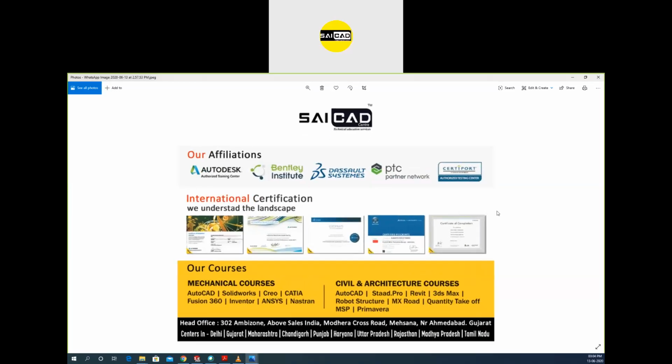Certifications and certificates. So students, there are a lot of institutes across the country, and every institute provides a certificate after you complete your training. Since we are authorized training partners, we provide certificates directly from the companies. So once you complete the training, you undergo a certification exam and you get these certificates. Some sample certificates are already visible here.